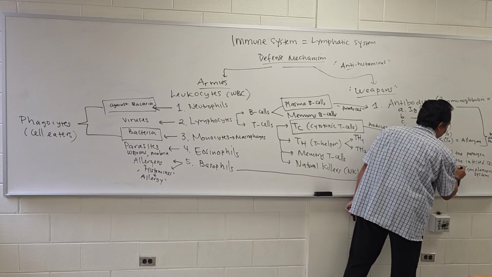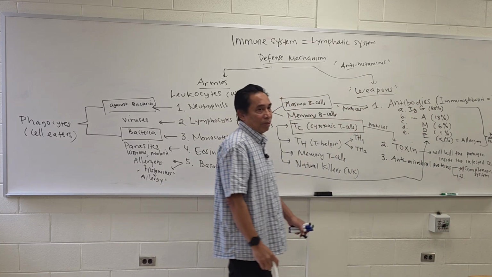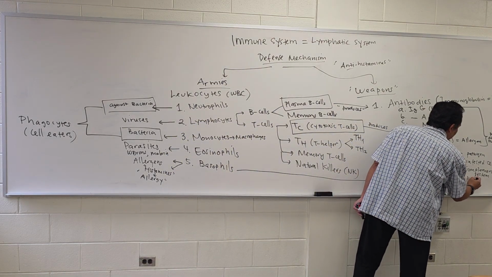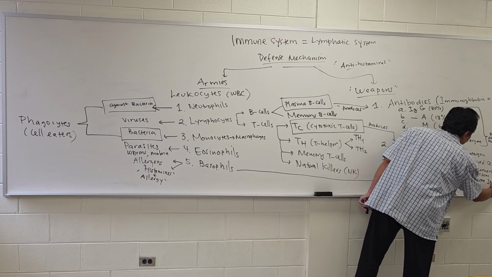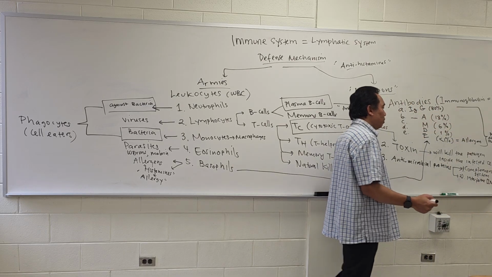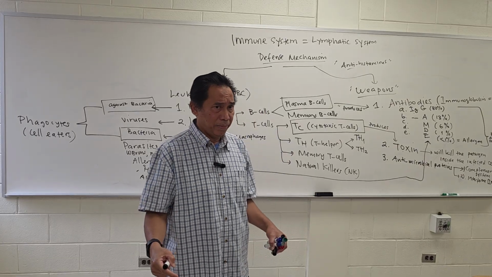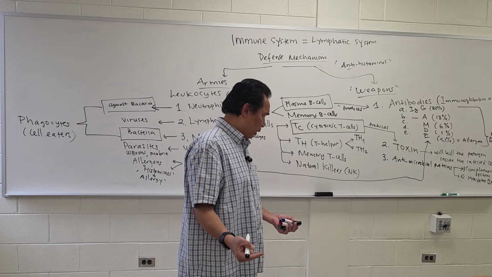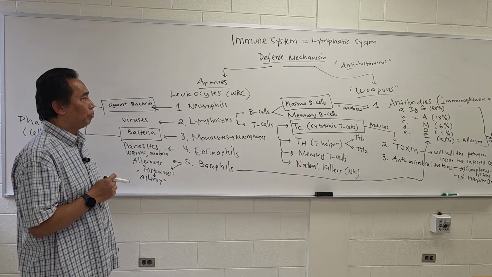And another one is called the interferons. Interferons are the ones that mostly kill viruses. So that's interferon, which is a type of antimicrobial protein.